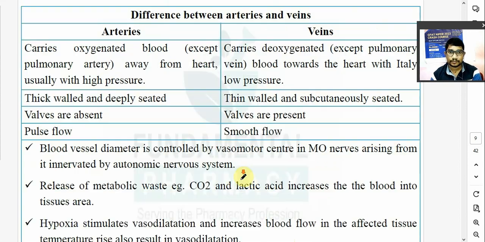Now the difference between arteries and veins. Arteries carry oxygenated blood. What do arteries carry? Oxygenated blood, except the pulmonary artery. What does the pulmonary artery carry? Deoxygenated blood.